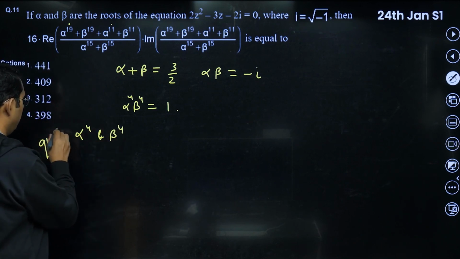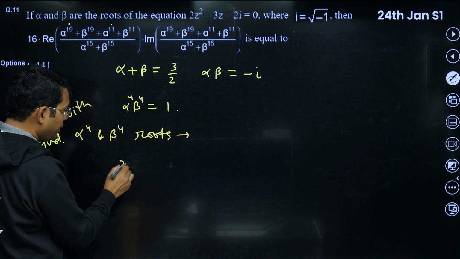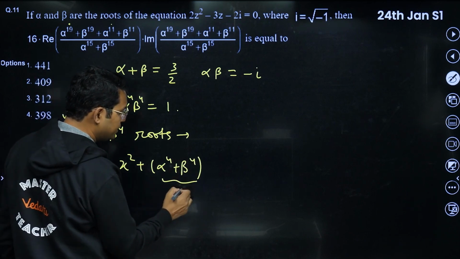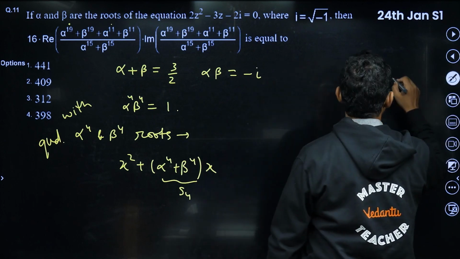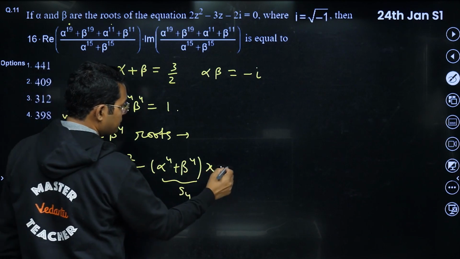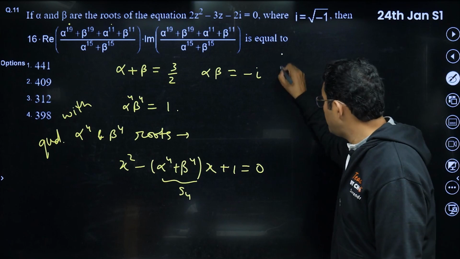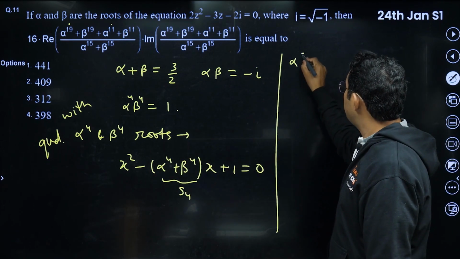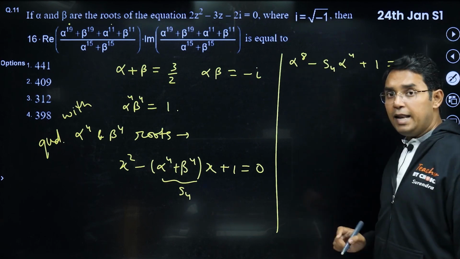Then it will be x square minus (alpha power 4 plus beta power 4) x plus 1 equal to 0, and let me call the sum s4 for some time. Now for this quadratic whose roots are alpha power 4 and beta power 4, alpha power 4 should satisfy it, so we get alpha power 8 minus s4 into alpha power 4 plus 1 is equal to 0, and likewise for beta also.